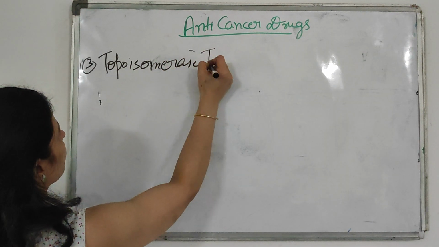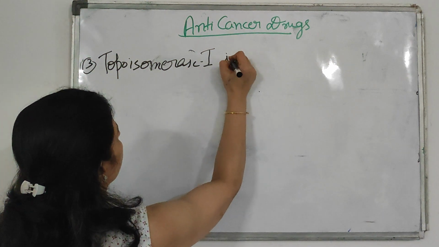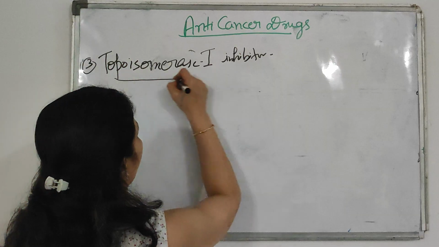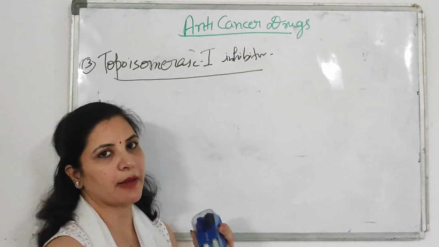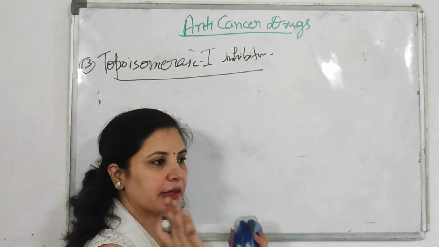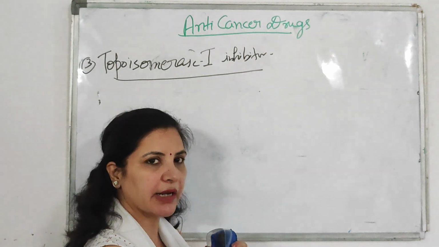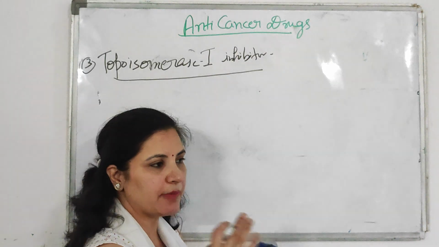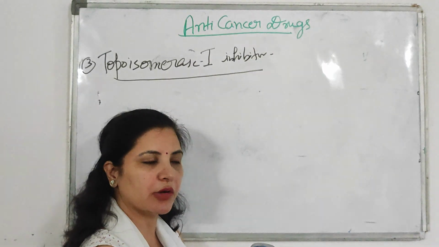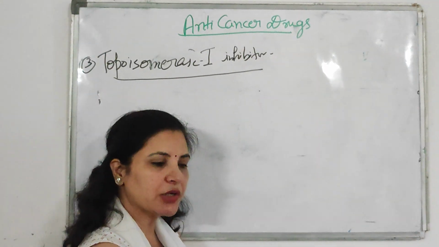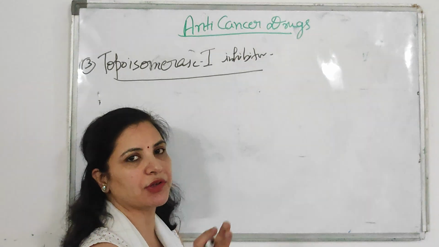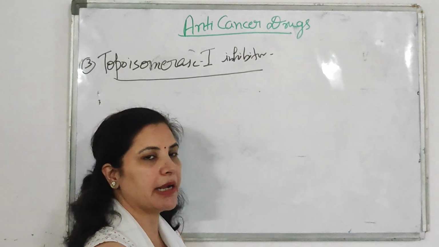First is the topoisomerase 1 inhibitor. So what drugs inhibit the topoisomerase 1 enzyme? Topoisomerase 1 and 2 enzymes are involved in DNA replication. So when these inhibitor drugs are given, they inhibit both topoisomerase 1 and topoisomerase 2, and these two enzymes are required for DNA replication. So ultimately DNA replication will stop and cell division will stop. So it acts as an anti-cancer drug.